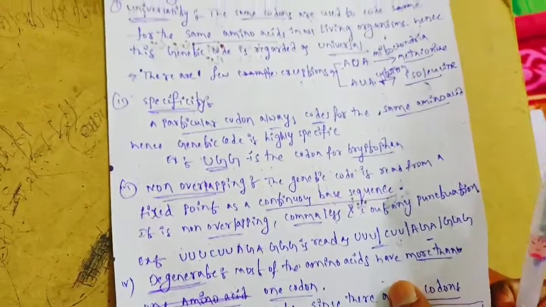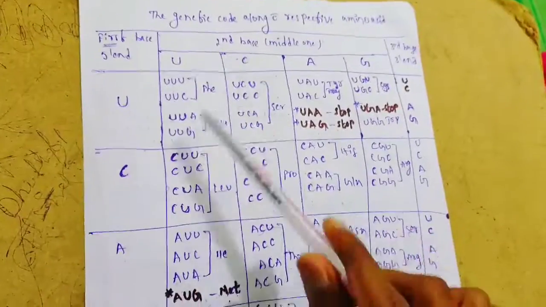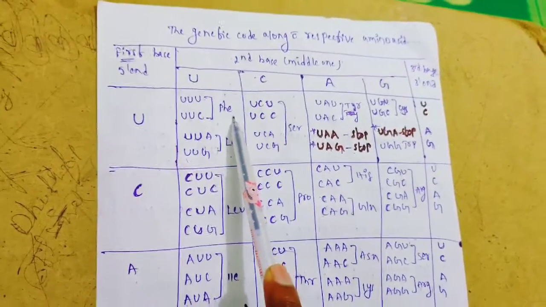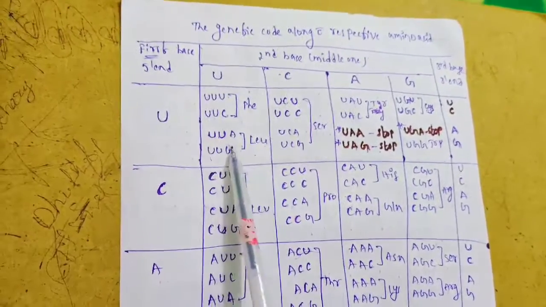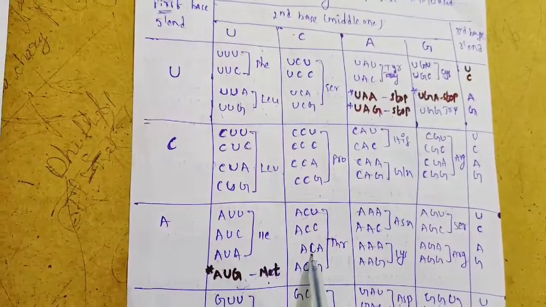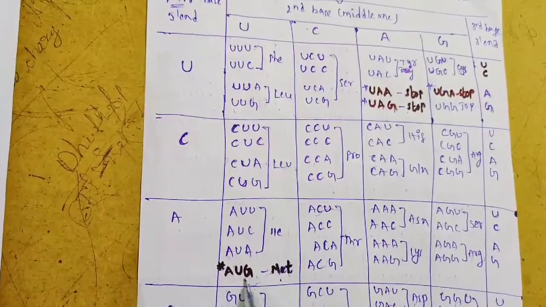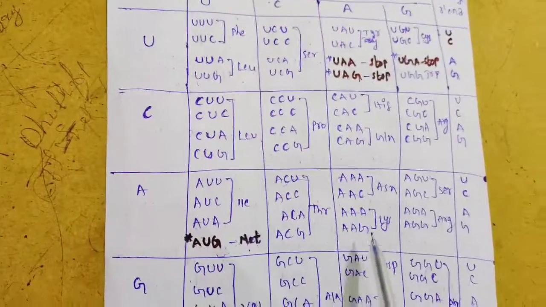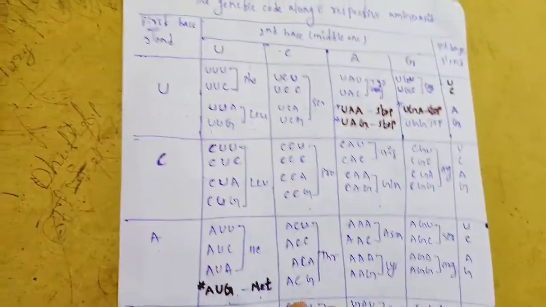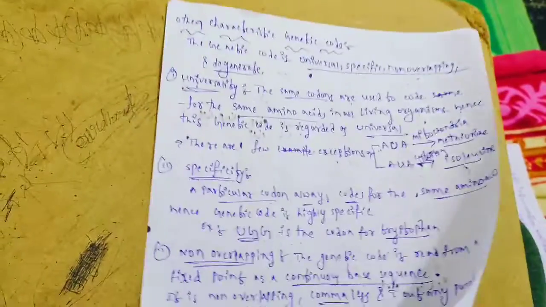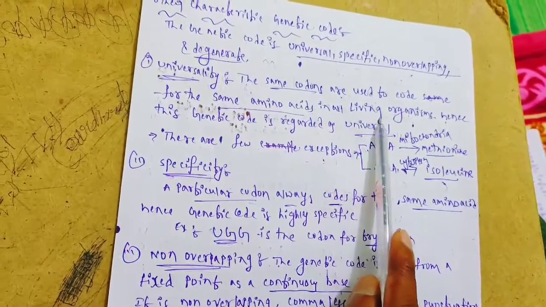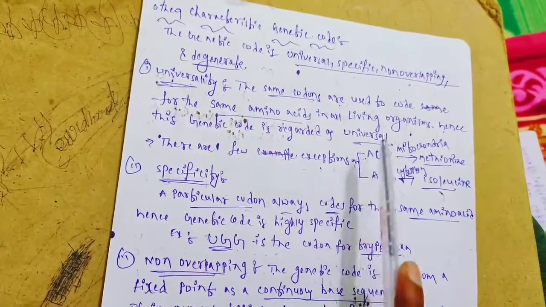What is the meaning of that? You can see here UUU always codes for phenylalanine in the protein. UUA always represents leucine. CCU always represents proline. AC always represents threonine. AUG always represents methionine. Every codon represents a specific amino acid present in proteins. The same codons are used to code for the same amino acid in all living organisms. Hence the genetic code is regarded as universal.